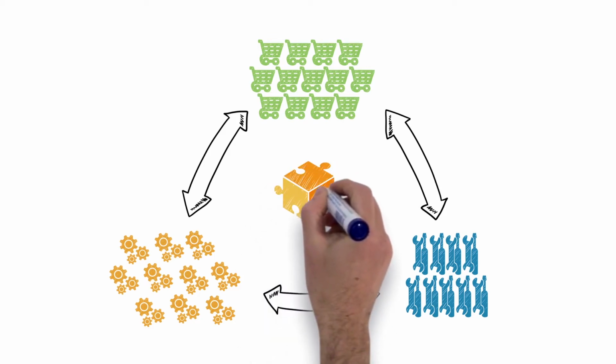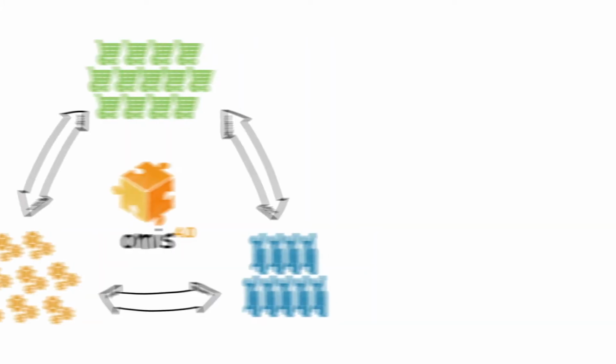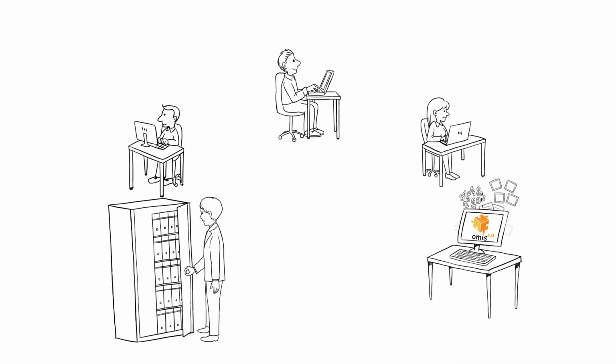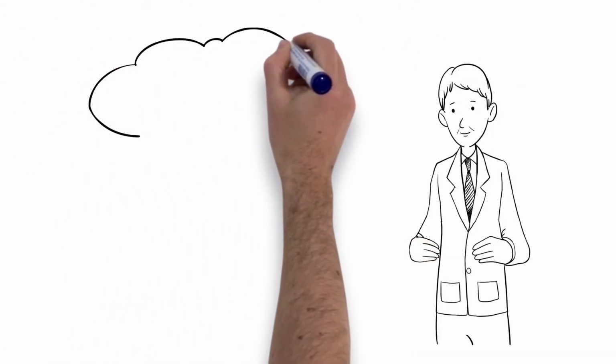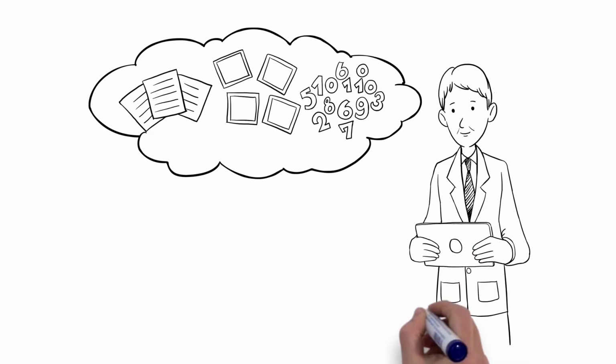That's exactly what Omis 4.0 by Fashang offers, a cloud-based maintenance solution for the administration of all objects and assets. All information is gathered in a structured manner in a central location and passed on to the right contact partner. Via the cloud, Michael and his colleagues can access all gathered data, even from a mobile device.